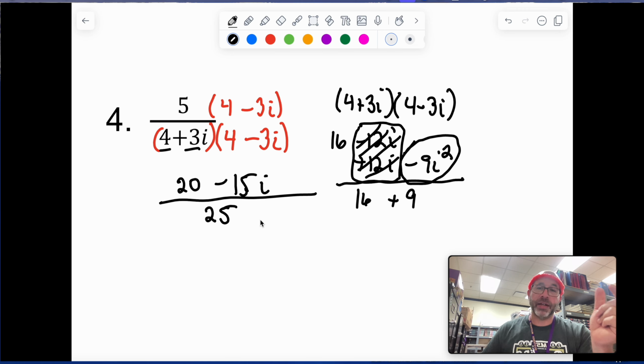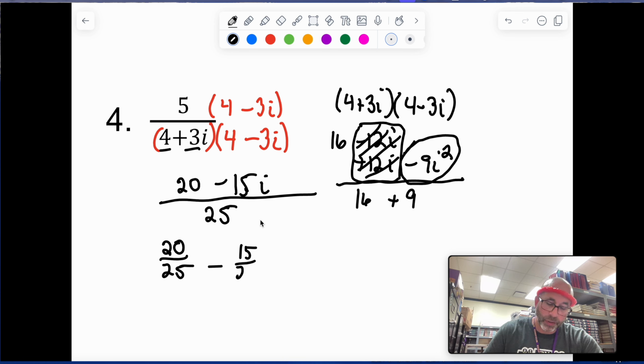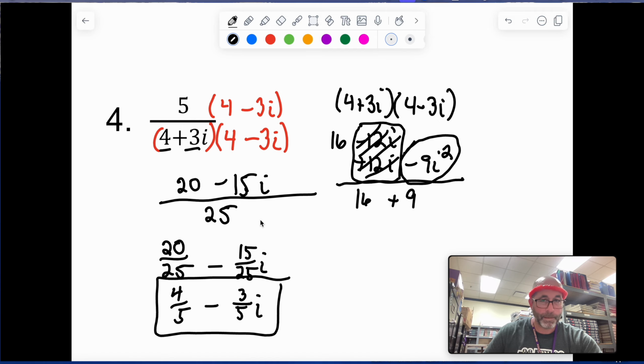Now to put in the standard a plus bi form, we have to break our fraction up. So that's going to be 20 over 25 minus 15 over 25i. Okay? Simplify those fractions. We could divide everything by 5 for the first part. We have 4 over 5 minus 3 over 5i. That's your a plus bi form. Okay?